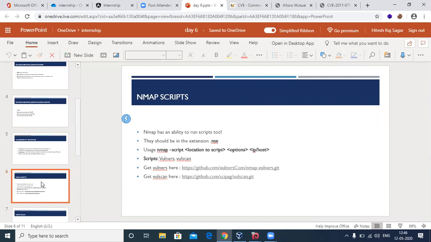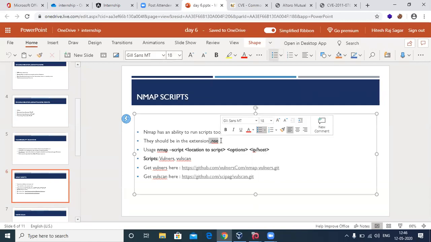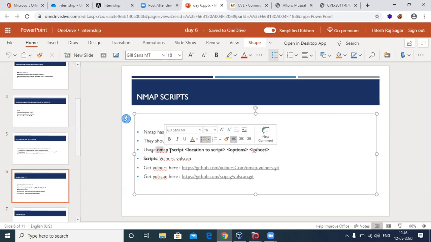So I told you that Nmap has an ability to run scripts too, right? So what kind of scripts does it run? It runs scripts with the extension of .nse, that is Nmap Script Engine. It stands for Nmap Script Engine. So the usage is: have your nmap written and then --script= with the location of the script. And then these things are the normal ones that you saw in the previous class, options and IPs.